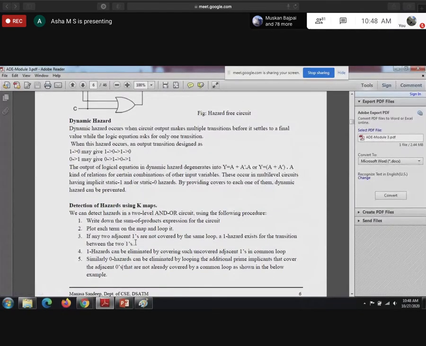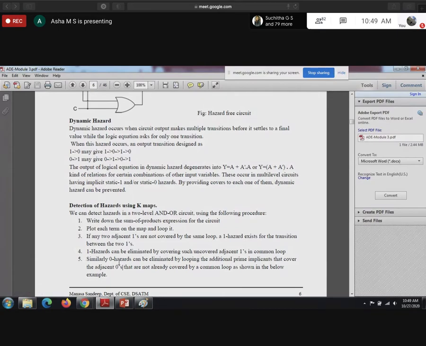Means wherever the adjacent ones are not grouped, there is a possibility of occurrence of the static 1 hazard. A 1 hazard can be eliminated by covering such uncovered adjacent ones in a common loop. So wherever the adjacent ones are not grouped, make a pair of them in the common loop, then you can remove it.